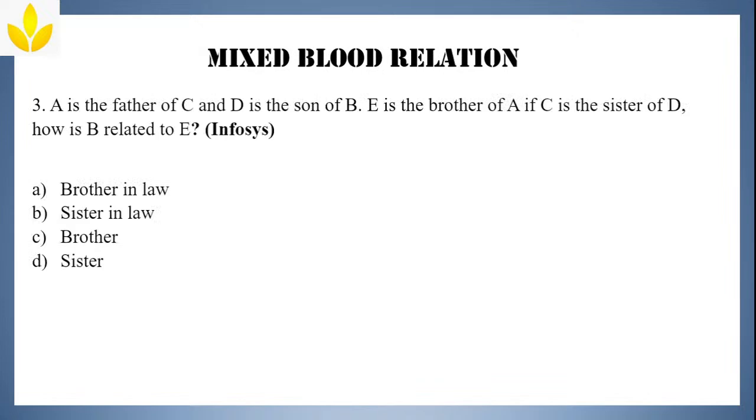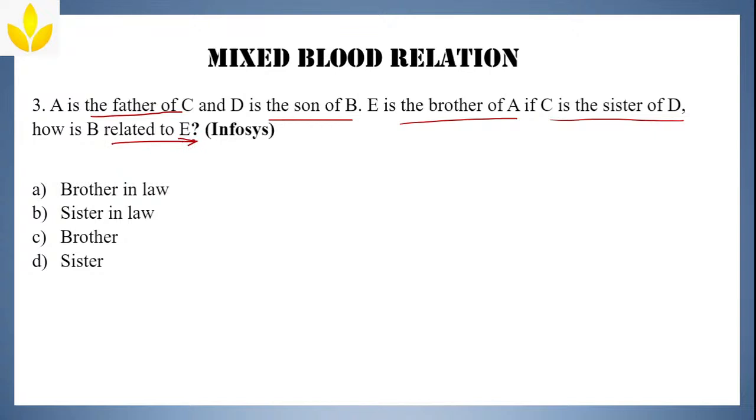Yeah, Jenkar is saying option B. Good, Jenkar. Okay, next we'll solve mixed person blood relation. Don't worry, first we'll solve mixed and then we'll go for coded. Now, look at this question: A is the father of C, and D is the son of B. E is the brother of A. If C is the sister of D, how is B related to E?